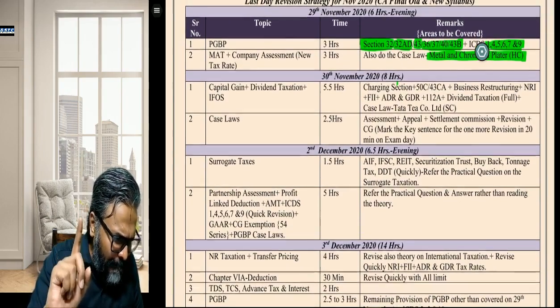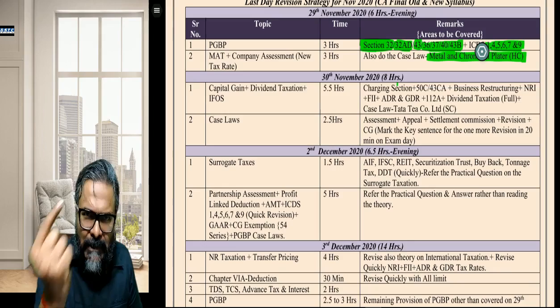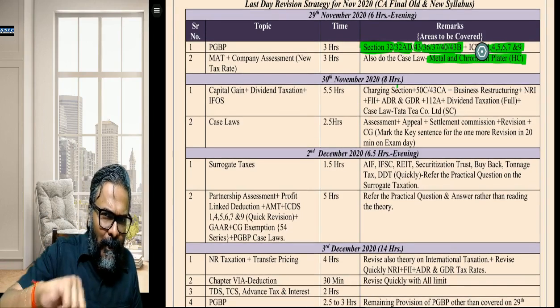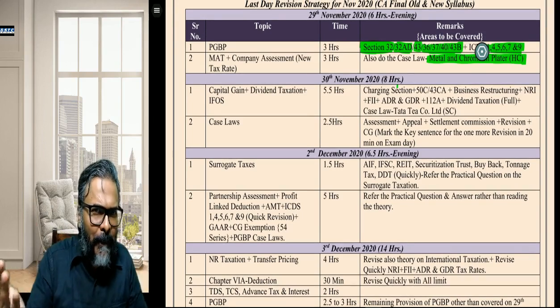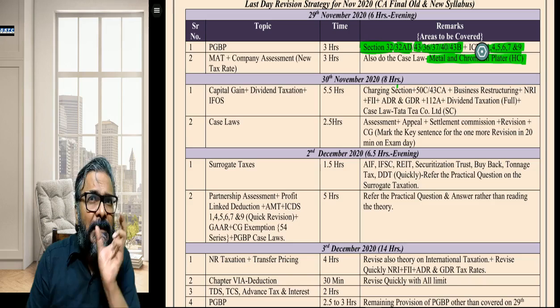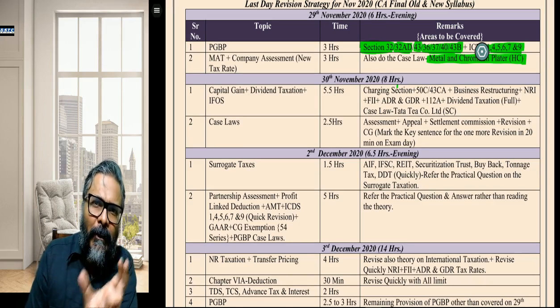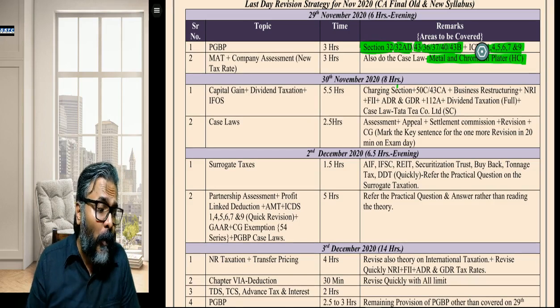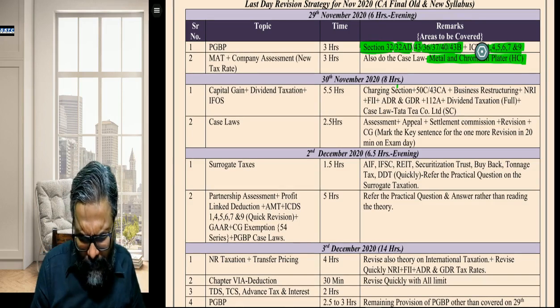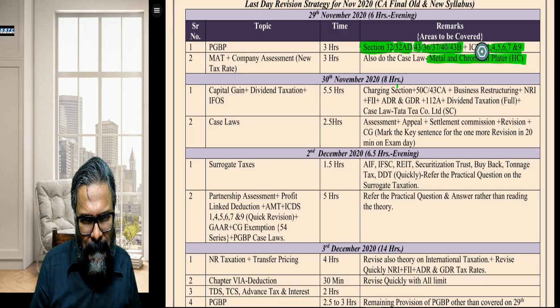Students, for the next day, which is 30th November, a full off day, because now for ISCA or the elective paper, as I told you, please use 30% or maximum 40% time. 60% time you will focus on doing what? This 60% time you will focus on doing your direct tax, paper number 7.